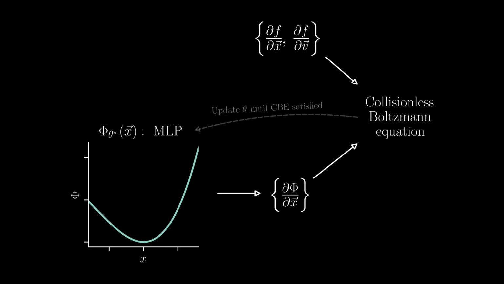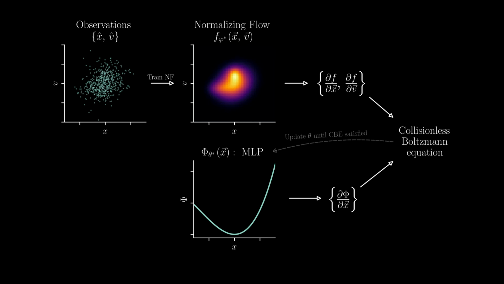Next, we represent the potential using a multi-layer perceptron, that is, a simple feed-forward neural network. We can then calculate gradients of the potential at the same points that we drew from the distribution function. By plugging all the gradients into the collisionless Boltzmann equation, we can see if the distribution function would be stationary. We then update the potential until its gradients render the distribution function stationary. Thus, we are able to infer the potential from a snapshot of phase space using the stationarity assumption.